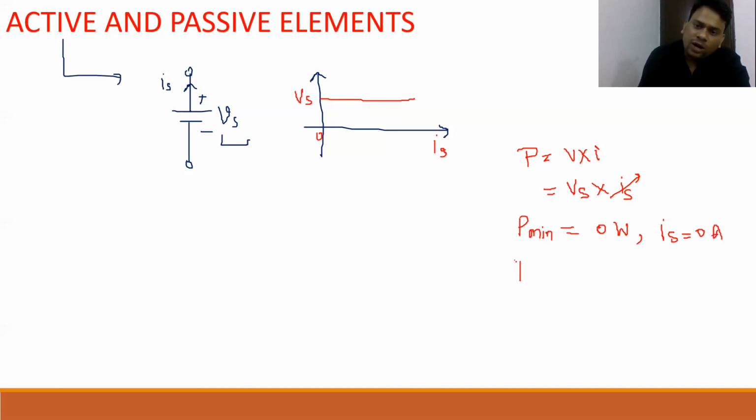Similarly, what can be the maximum power delivered by the same battery? Because this Is is variable and depends upon the type of element connected across the battery terminals, I assume this Is is kind of infinite. So with Vs, and Is very high or kind of infinite, in that situation it is capable of delivering very huge power, or infinite power theoretically.